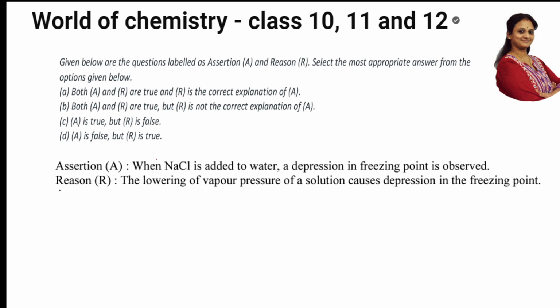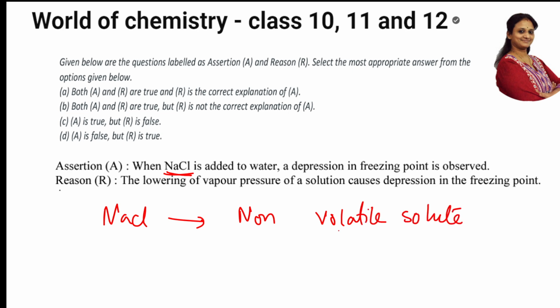Next question, students. Let us read this. When NaCl is added to water, a depression in freezing point is observed. The lowering of vapor pressure of a solution causes depression in freezing point. Now let us understand what NaCl is. NaCl is a non-volatile solute. When you add a non-volatile solute, what will happen to the vapor pressure? Because of the non-volatile solute in water, the vapor pressure reduces or decreases. Correct?